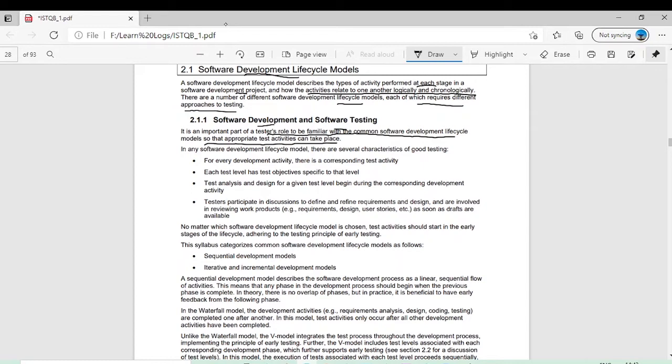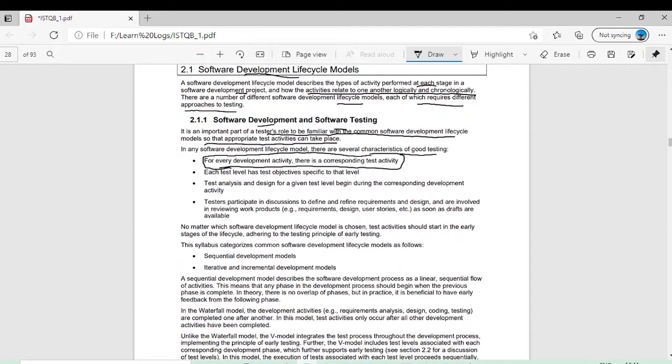In any software development lifecycle there are several characteristics of good testing, and how your testing is compliant with the different models of software testing. We will see this. For every development activity, there is a corresponding testing activity. Just mark this line. It is very, very important for the ISTQB exam.